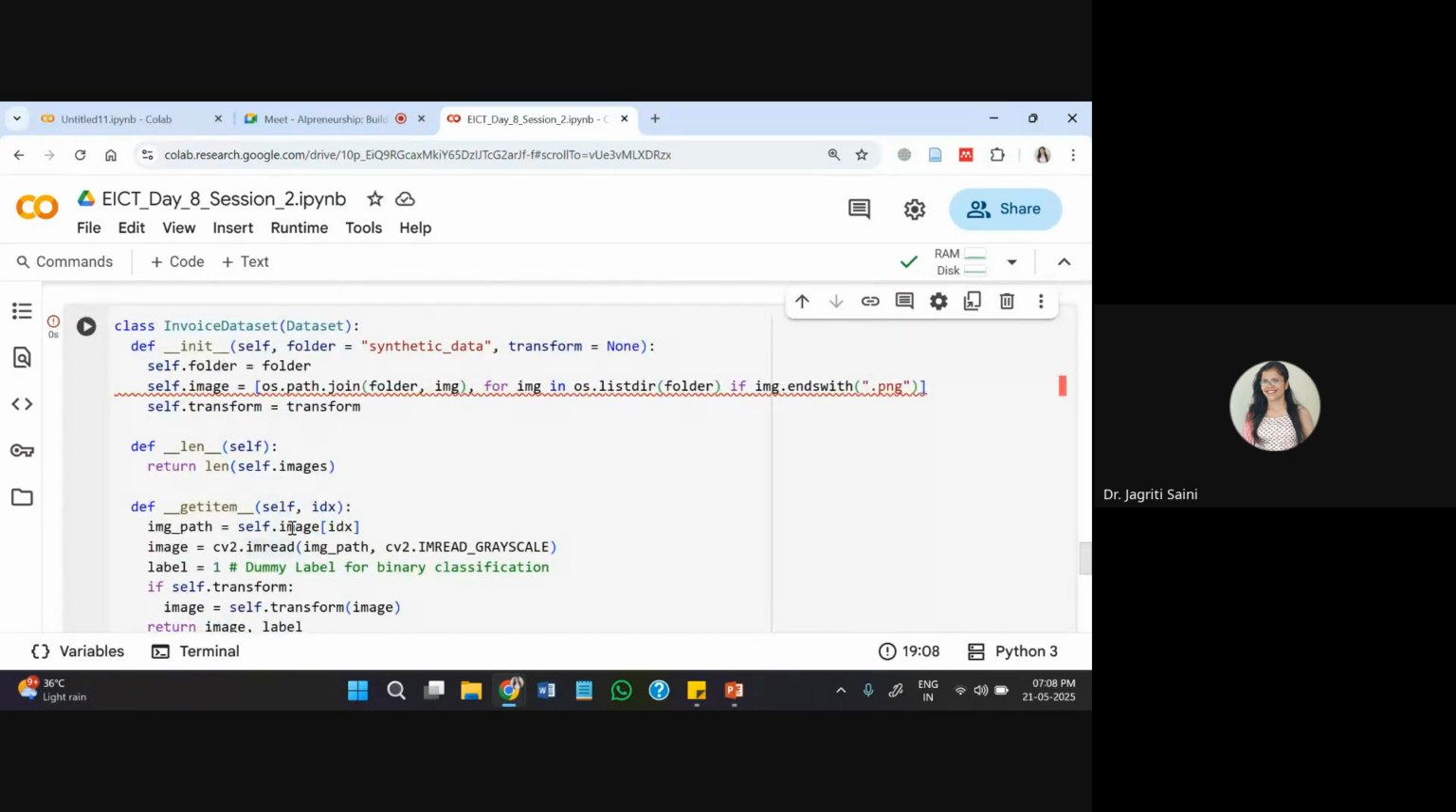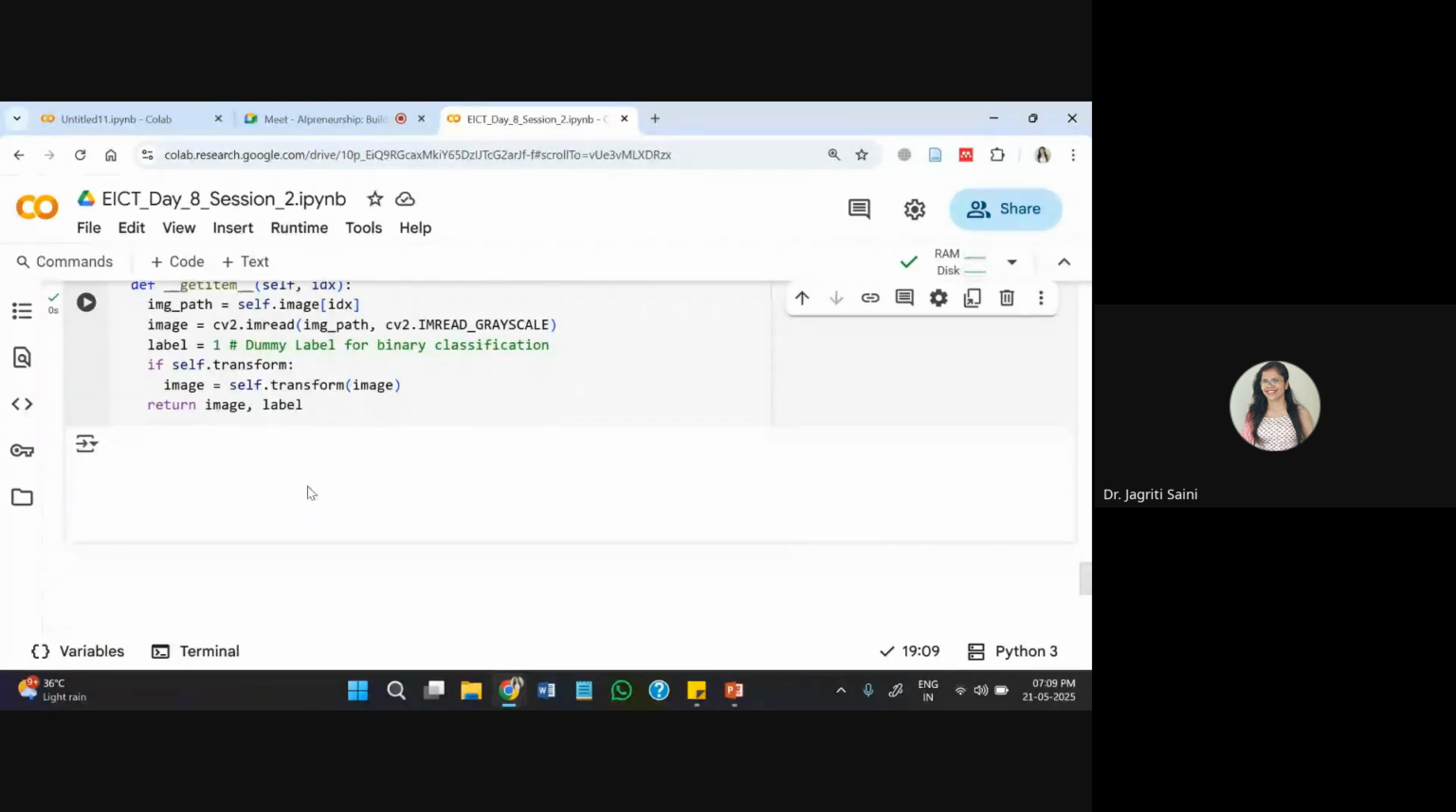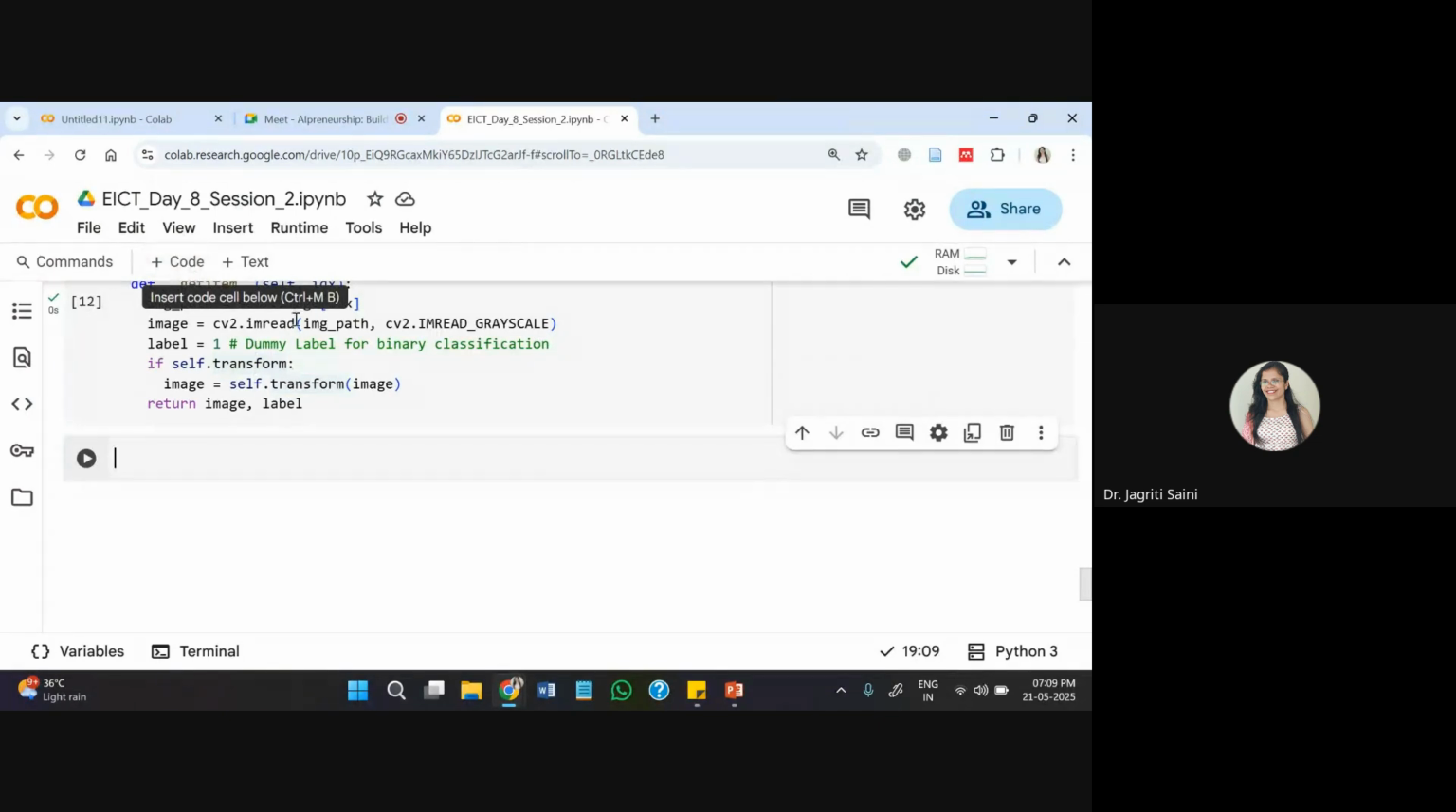I may have a typo somewhere. Let me check which portion is missing. OS path we have joined, folder we have added, image we have added. This comma is unnecessary here, so I can just run it. This looks fine.